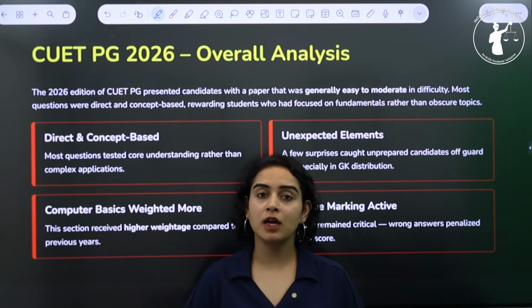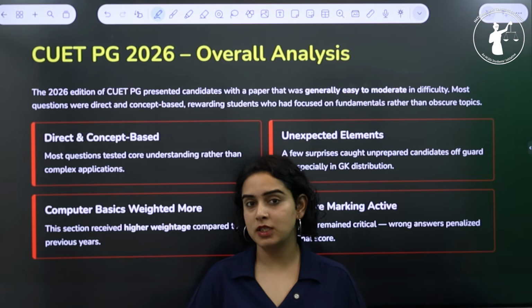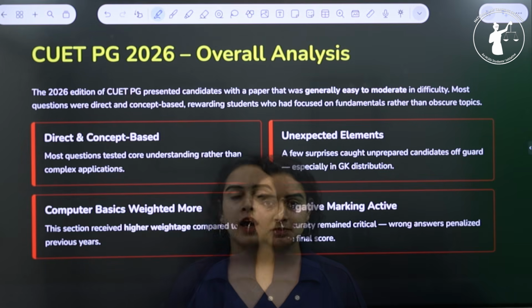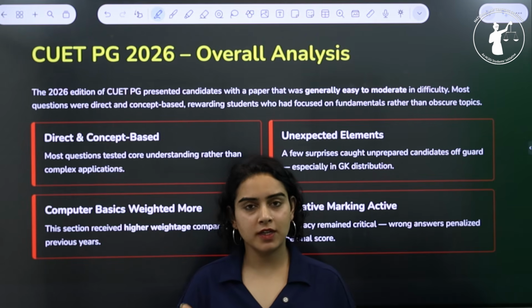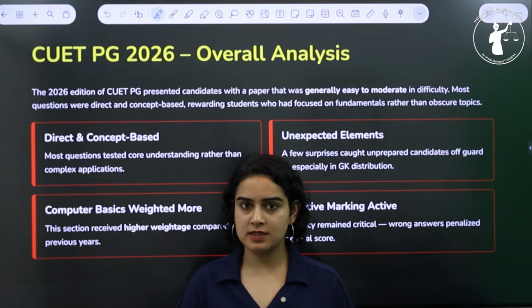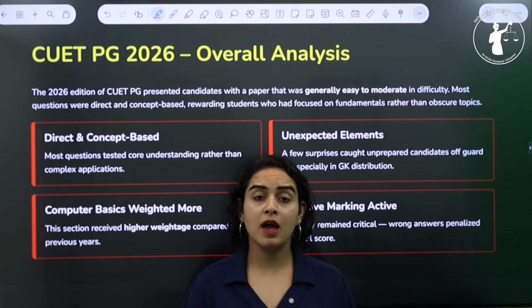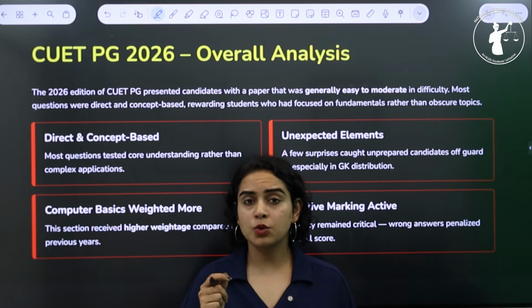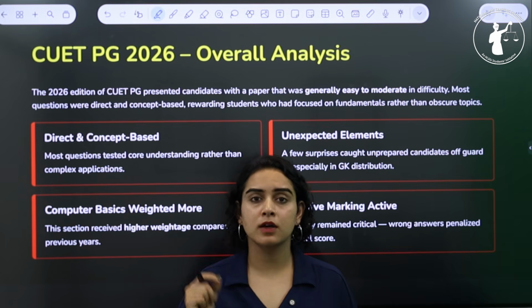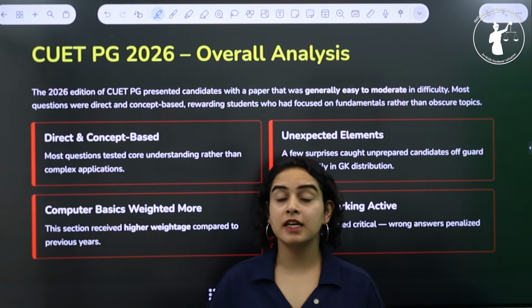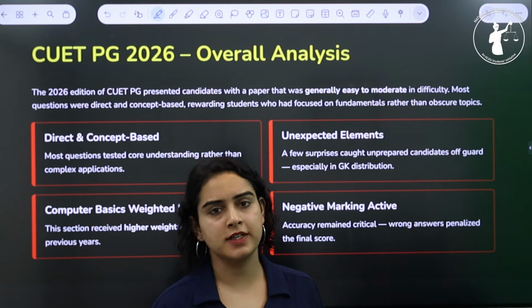In this video, we are going to analyze the CUET PG 2026 exam and look at the overall difficulty, section-wise analysis, key highlights, good attempts and expected cutoffs. This analysis is going to help both the students who have appeared for the exam and future aspirants to know what strategy can work the best. So let's get started. Let us begin with the overview of the exam first.